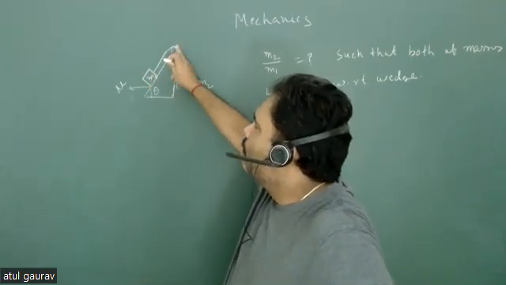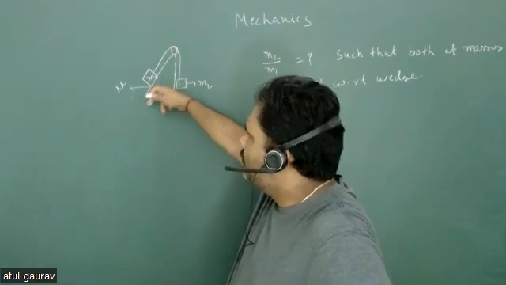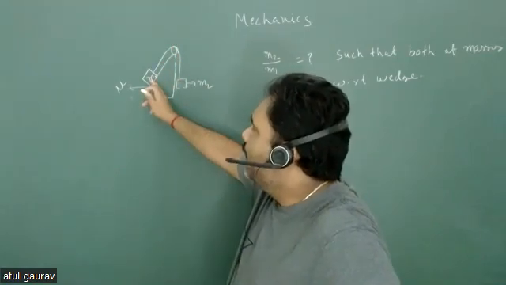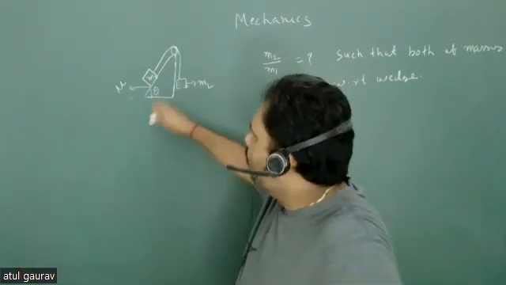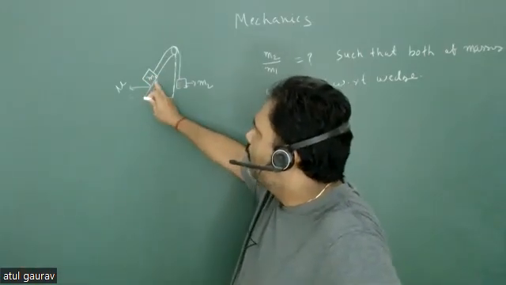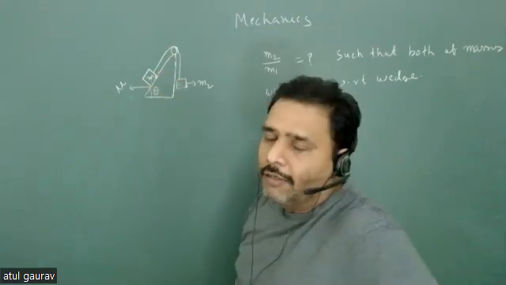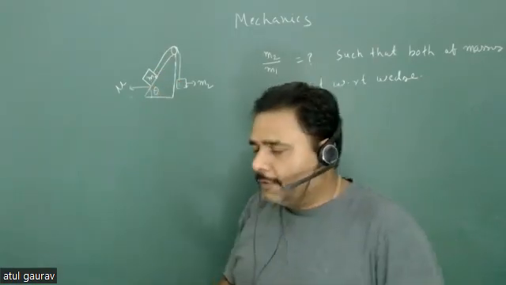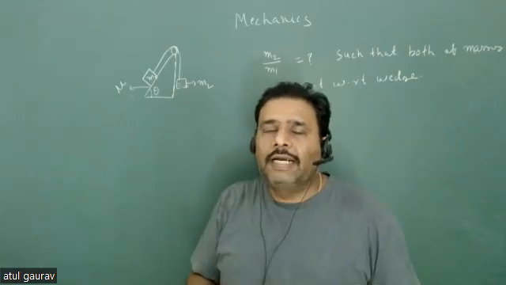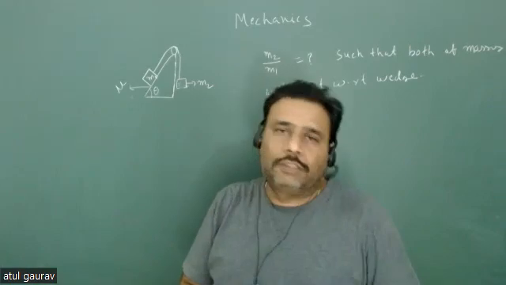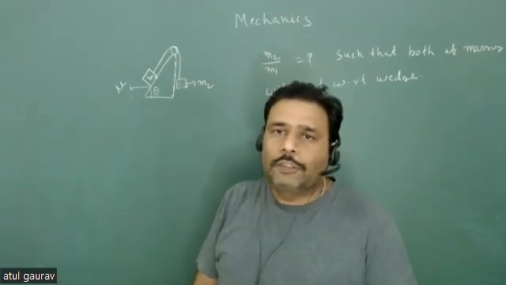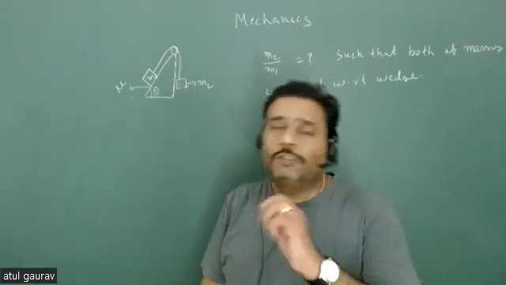If m1 goes upward, the frictional force will act downward, and hence the condition will be entirely different. And at the same time, if m1 goes downward, the frictional force will act upward. So we have to make sure that the particle cannot do these two motions. You do not have to restrict one motion, you have to restrict both motions.